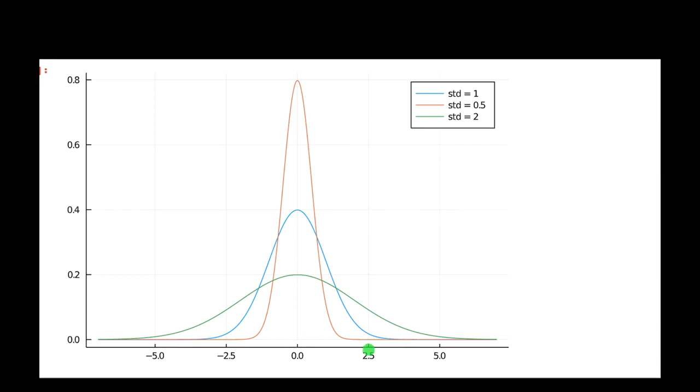So for example, the green PDF has quite a lot of mass between 2.5 and 5. In other words, there's a significant probability that a normally distributed random variable with mean 0 and variance 2 lies between 2.5 and 5. There is only a little bit of mass under the blue curve, and under the red curve there's hardly any mass at all. It is extremely unlikely that you can draw a number that lies between 2.5 and 5 if you have a normally distributed random variable with mean 0 and variance equal to 1/2.